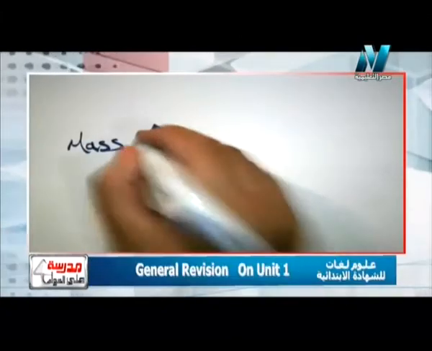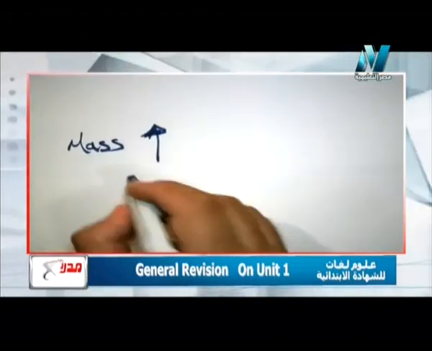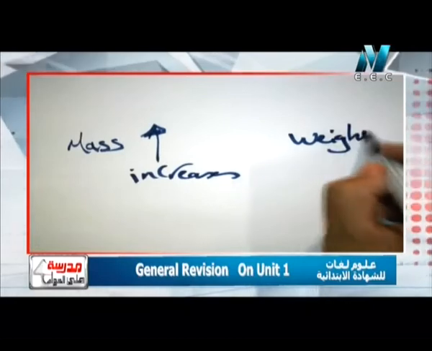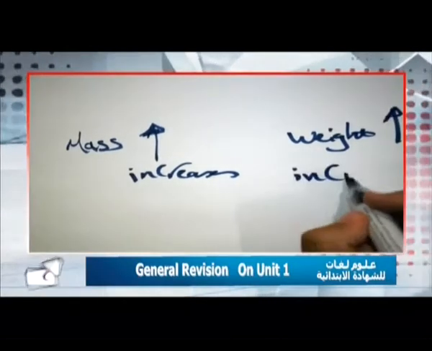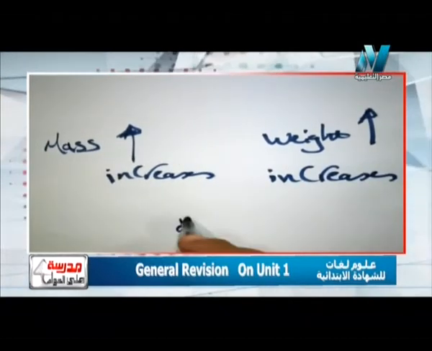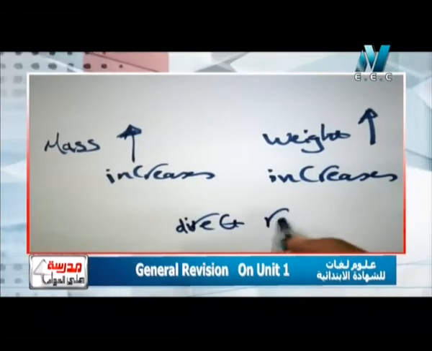What is the relation between weight and the mass? It's a direct relation. يعني ايه direct relation؟ علاقة طردية, means when mass increases, weight increases. Again, when mass increases, weight increases. So let me write this relation because it's very important. So we can see that mass increases. This arrow means increase. السهم الفوق معناه increase. Weight also increases. Okay. So the relation between mass and weight is direct relation, أو علاقة طردية.